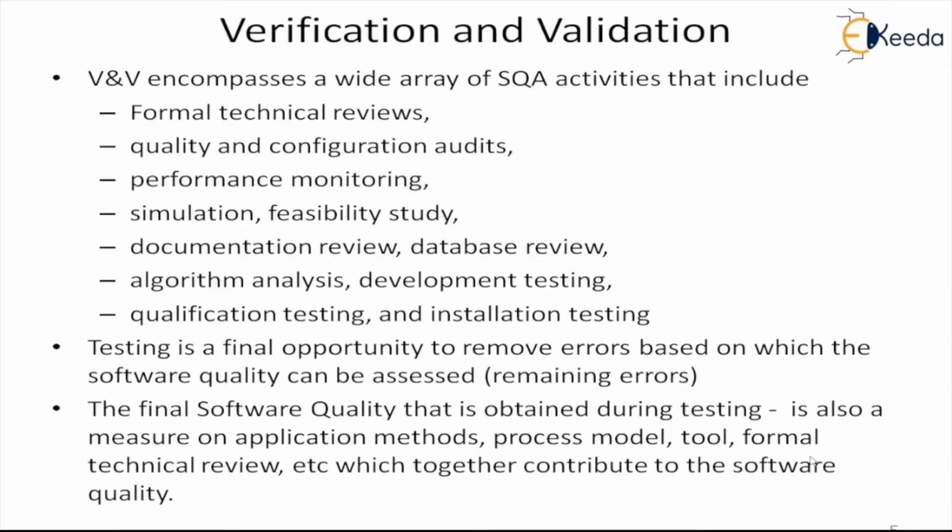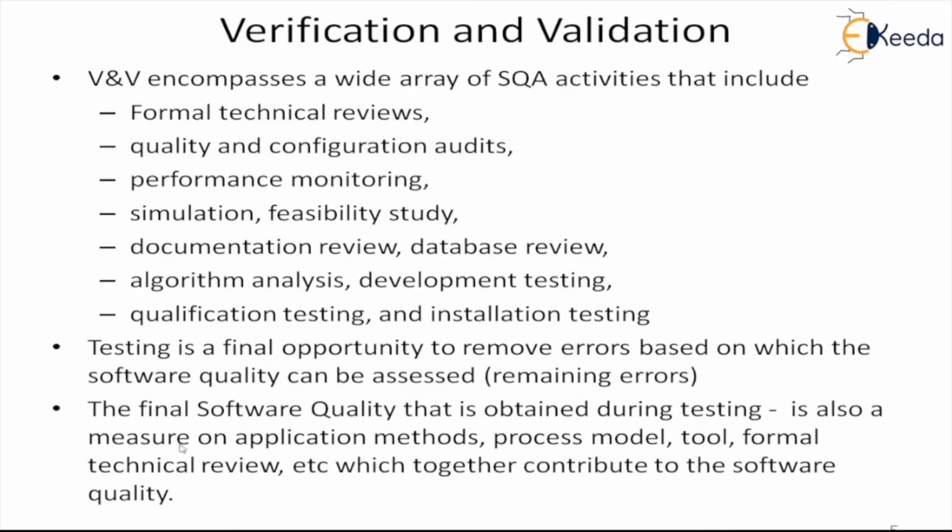All through the development cycle, we try to apply these application methods, process models, tools, and formal reviews. The software is an output of using all these measures, so it has inherent properties of these things. Therefore, when we finally check the software quality, it has the contribution of all these things.